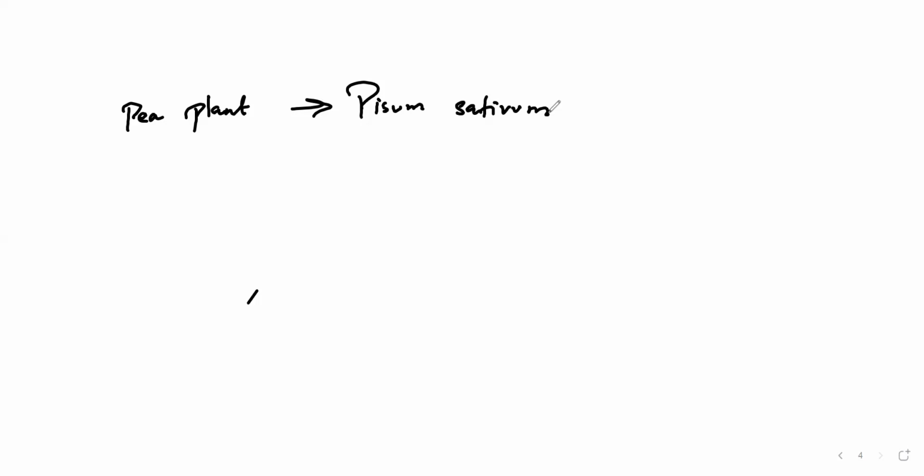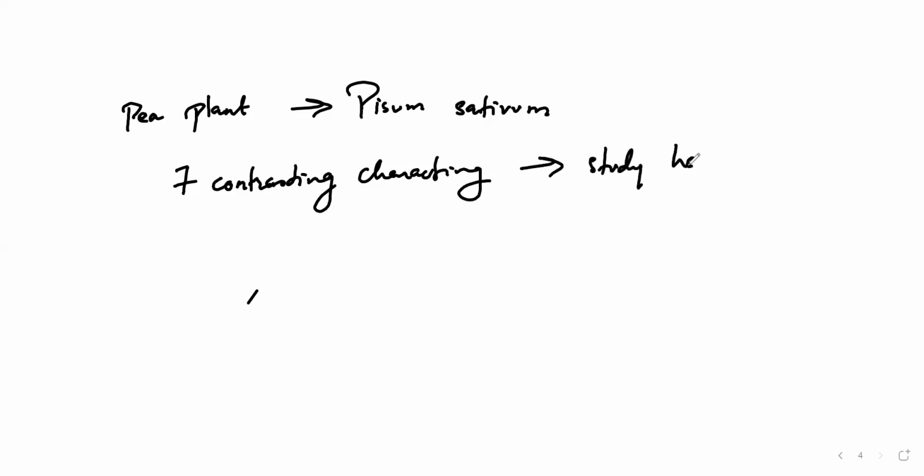After using this pea plant, he used seven contrasting characters so that he could study heredity. Now, in these seven pairs of contrasting characters, you have different terms. So first, let's see some of the terms. The first one is the dominant trait. Trait means nothing but characters.